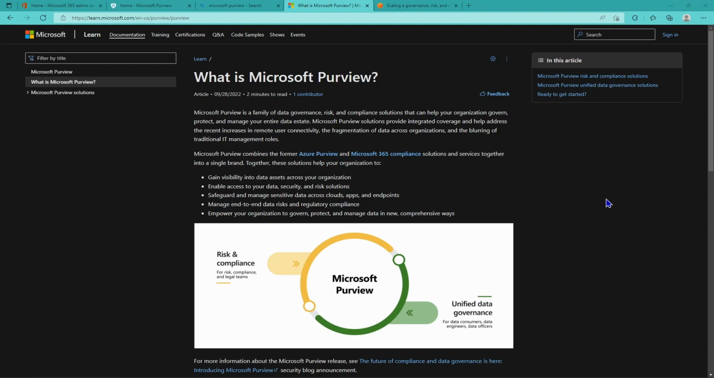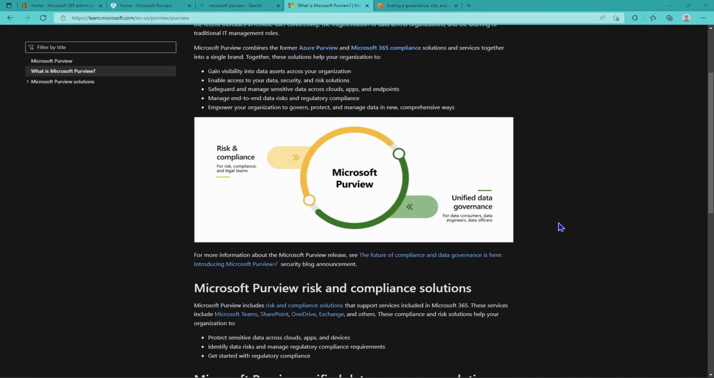So here I am in the public information on Microsoft Purview from the Microsoft Learn dashboard. Essentially, it is an umbrella branding for all things Microsoft risk and compliance and data governance solutions. So have a look at this diagram. This diagram is brilliant because it essentially encompasses everything that Purview entails, right?